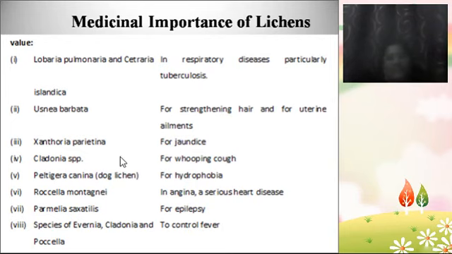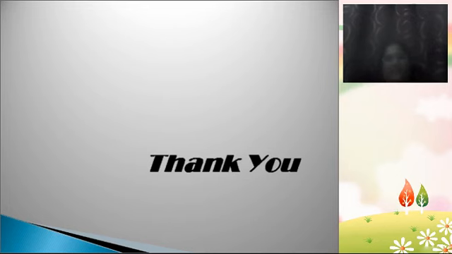And Cladonia species are used for treating whooping cough. Peltigera canina is used for treating hydrophobia. Roccella montagnei is used in angina, a serious heart disease. And Parmelia species are used for treating epilepsy, and species of Evernia, Cladonia and Cetraria are used to control fever. These are all the various medicinal uses of lichens.